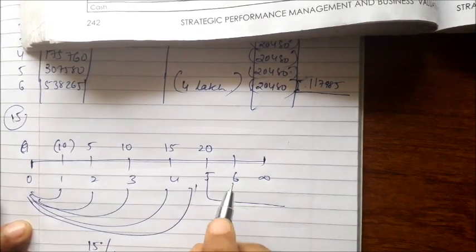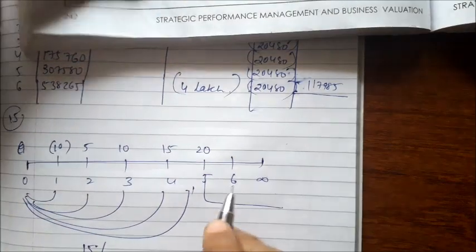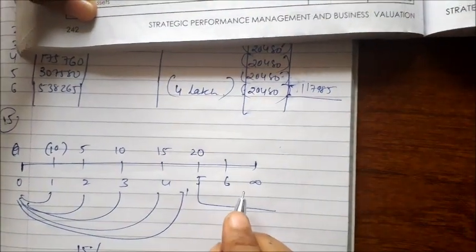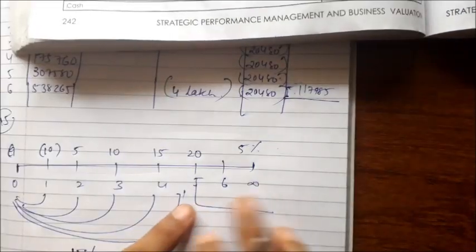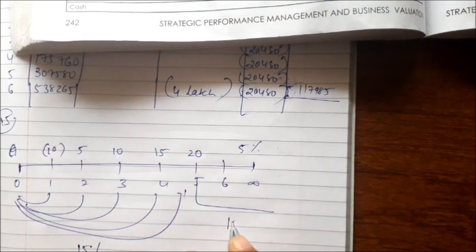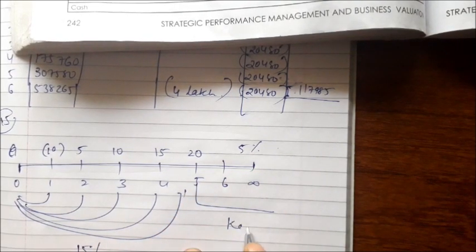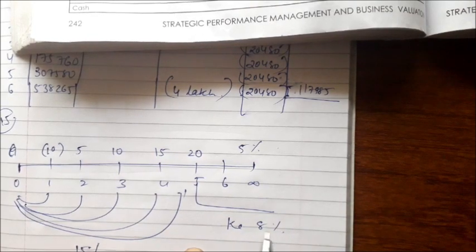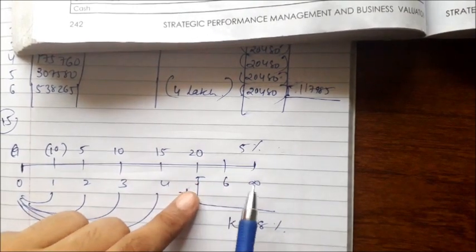After 5 years, it's going to grow at a 5% growth rate, and the discount rate, the KE they have given, is 8%. Okay. So we have to put it in the equation.